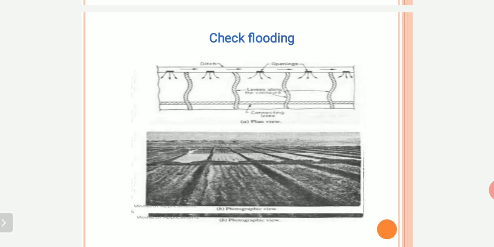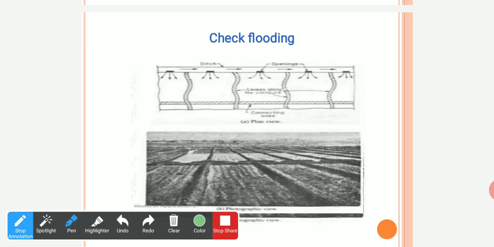The only difference is that we also provide this subditch here for controlled supply of water, so that the water supplied here does not move to the other side. This is called check flooding, and this type which is shown here is known as connecting leaf.